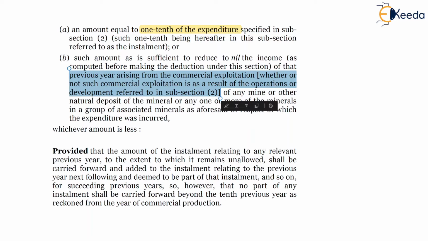As a result of operations in the earlier previous year, you are now able to do commercial production. So it is not limited to the current previous year, but also to the preceding previous years, as a result of the operations taken earlier. Now you are able to commercially exploit the site, commercially exploit the mine.